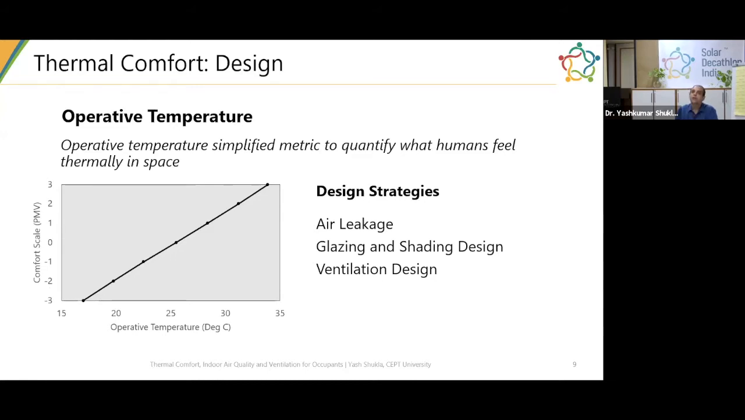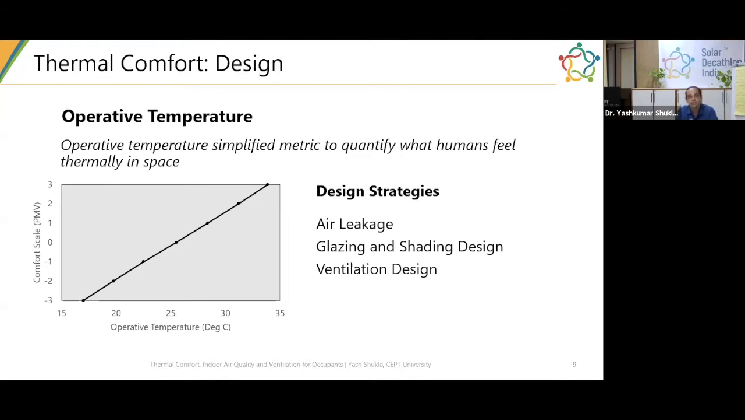So this is where you would want to design your building to achieve. And what can you do to maintain a good, comfortable operative temperature inside your building? A couple of strategies that I want to talk about is air leakage strategy. Air leakage strategy is where you try to control or ensure that your envelope is very, very tight. You don't have any uncontrolled leakages.